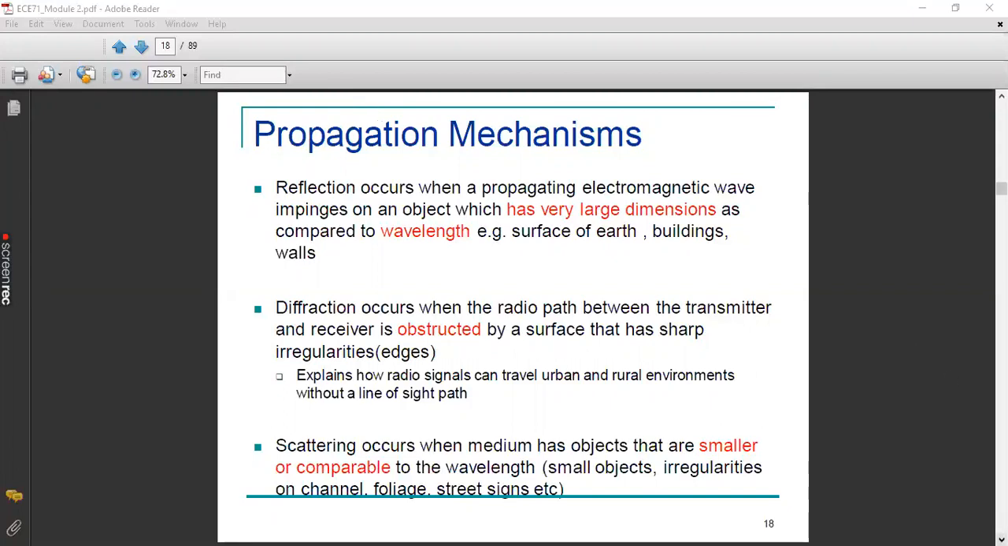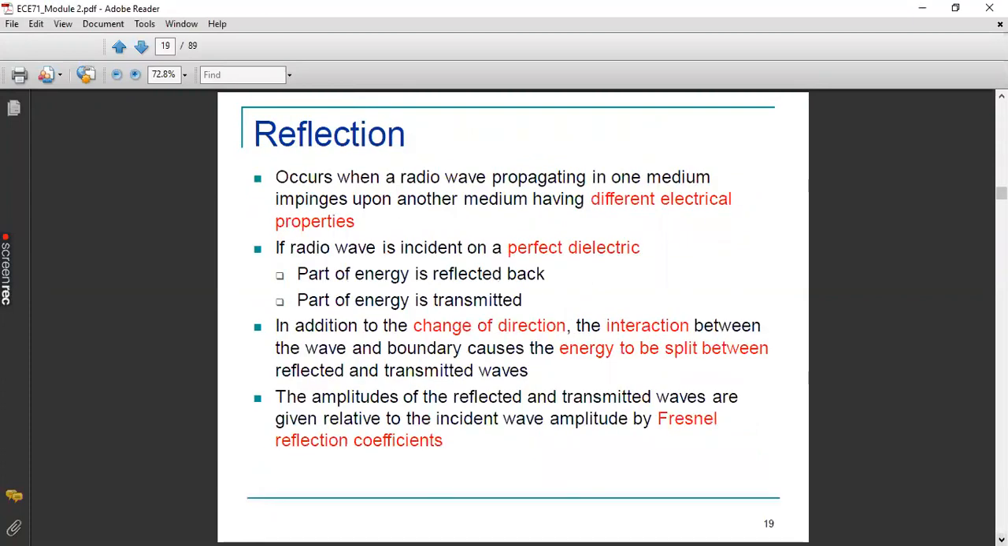So first we'll go for reflection. You know what is reflection? Reflection will occur when a radio wave that is propagating in one medium impinges upon another medium having different electrical properties. That is what is reflection. See, when you consider a building as an obstacle, the building has different electrical properties, whereas air has different electrical properties. So you have an interface between your second medium and first medium, isn't it?